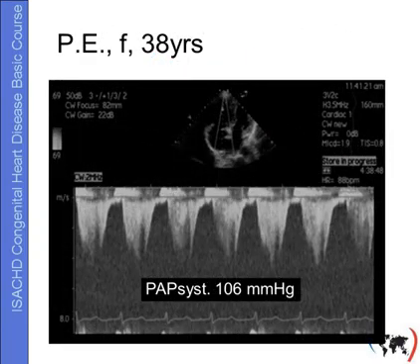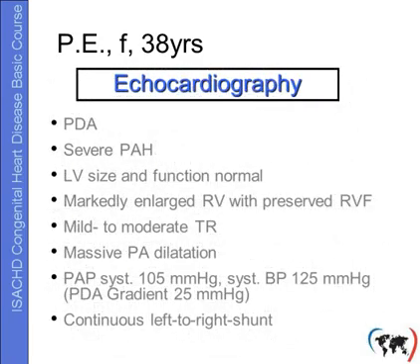This brings me back to the patient I have demonstrated with moderate duct and severe pulmonary hypertension, this 38-year-old. Echocardiography findings are summarized here. She has PDA with severe pulmonary arterial hypertension. LV size and function are normal.